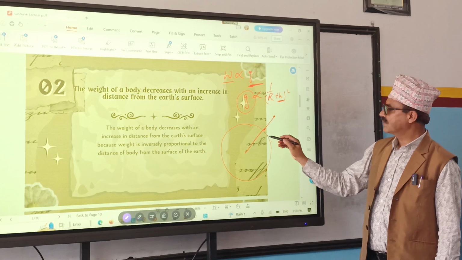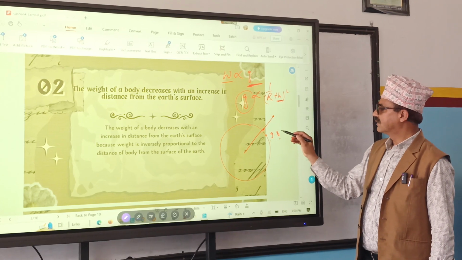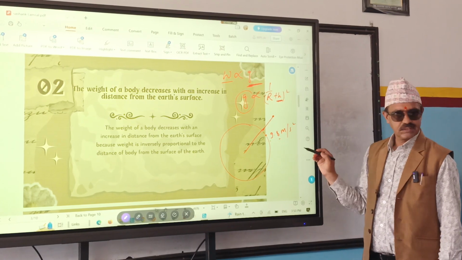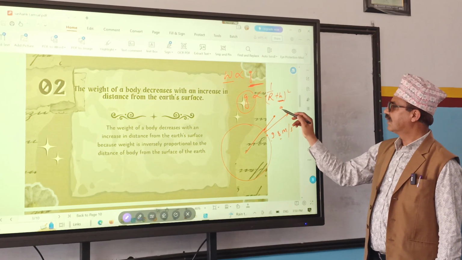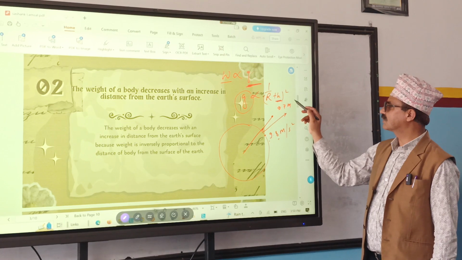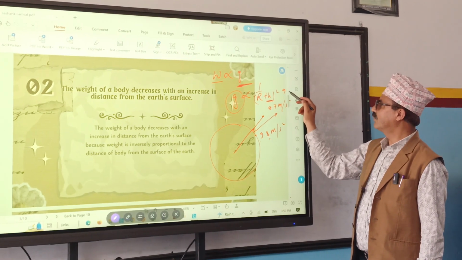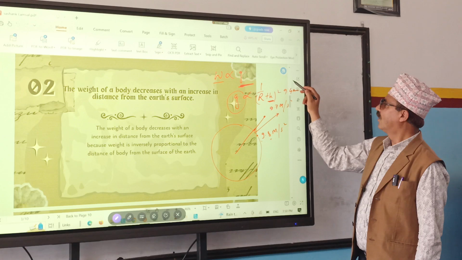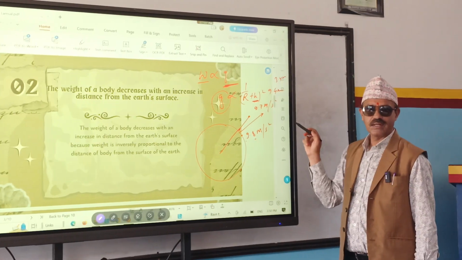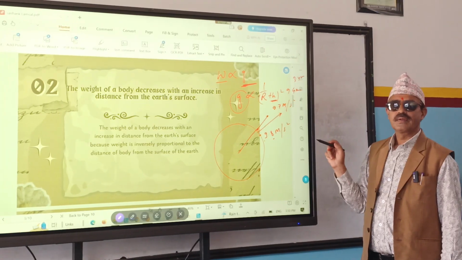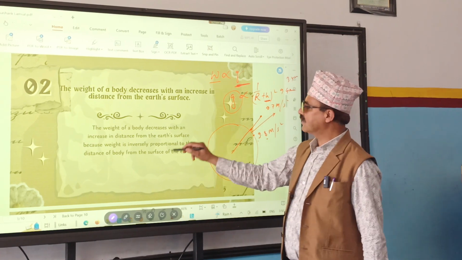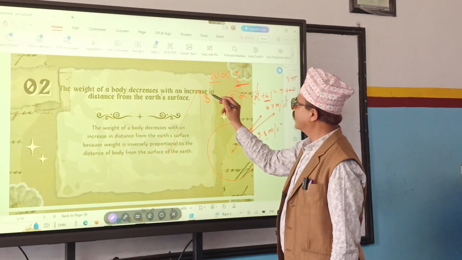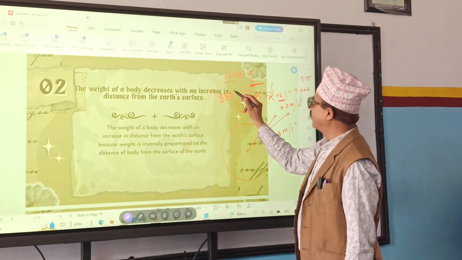So on the surface of the earth, the value of g is 9.8 meter per second square. But when you go to a greater height, then it may be 9.7 meter per second square, or 9.4 meter per second square, or 3.4 meter per second square, etc. Oh, good. So, what is the height of Mount Everest? 8,850.